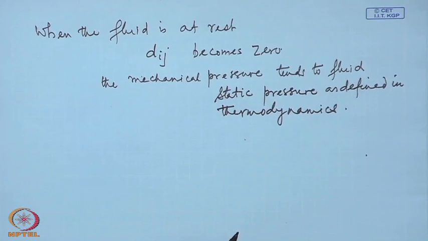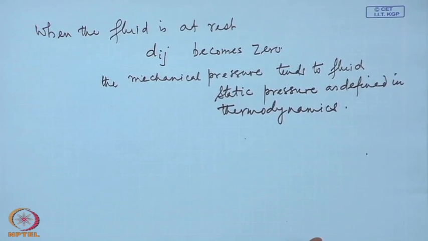However, even that is not sufficient to state something about this stress, because we must know how it depends on the velocity gradient. We make the simplest assumption that this deviatoric stress depends on the velocity gradient linearly.